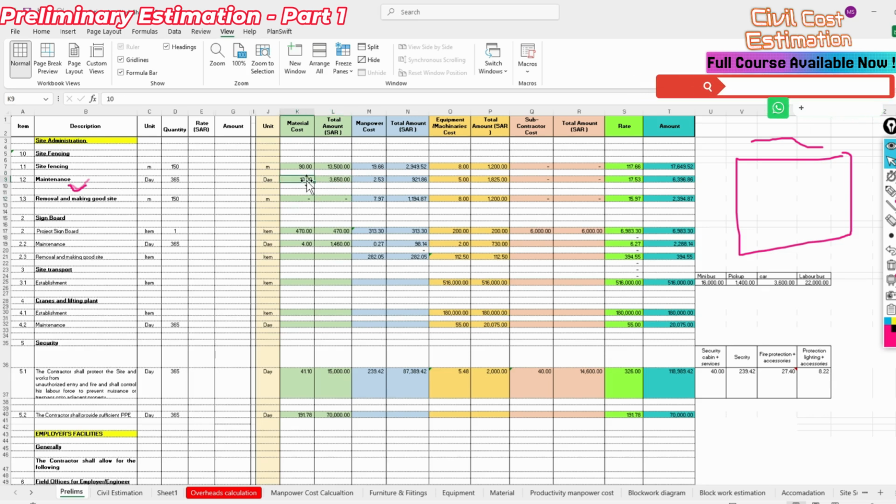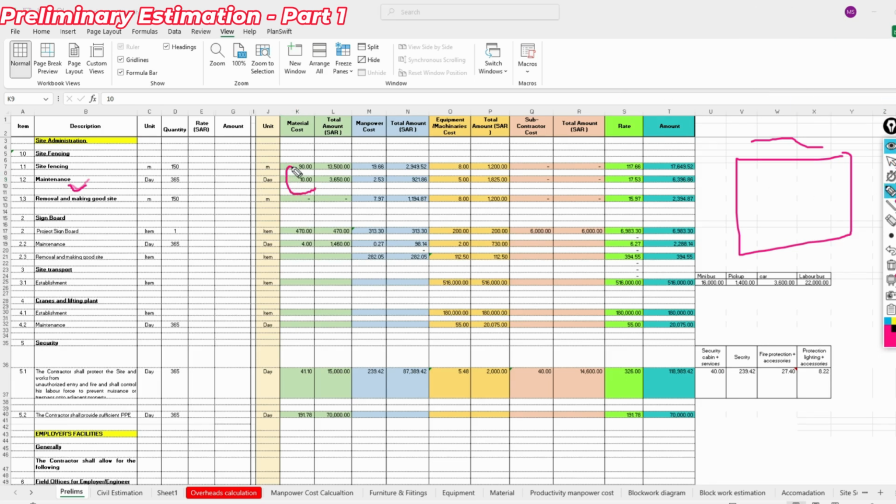This is a reasonable value to implement. Based on your experience, if you have done 3 or 4 estimations, you can get this value quickly, so there are no worries.